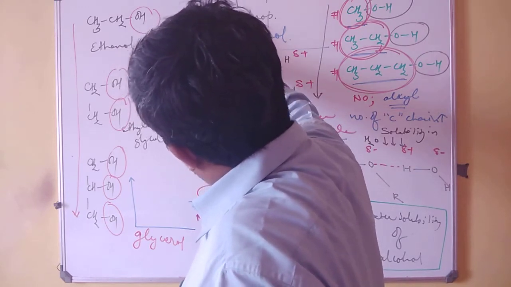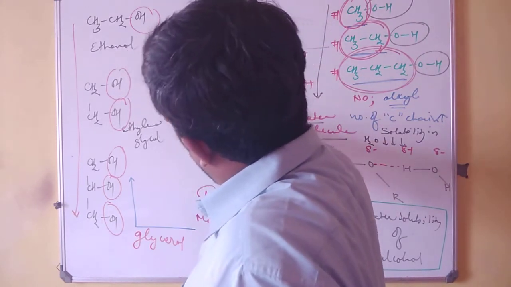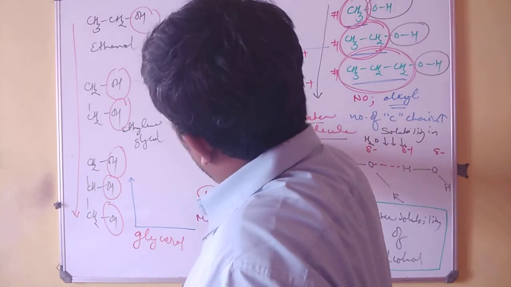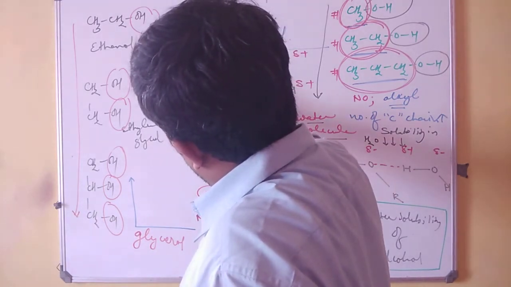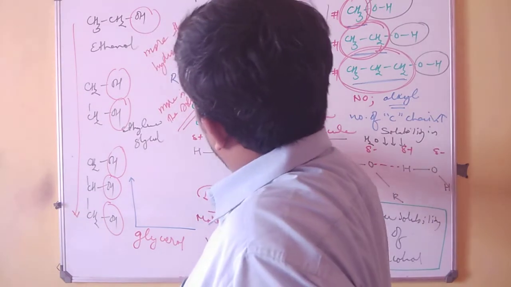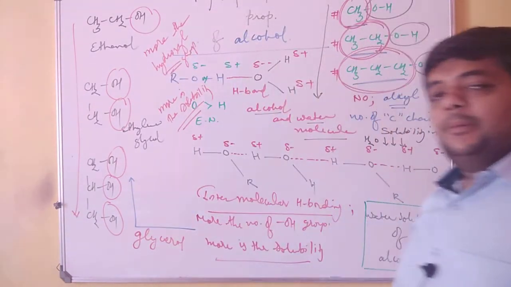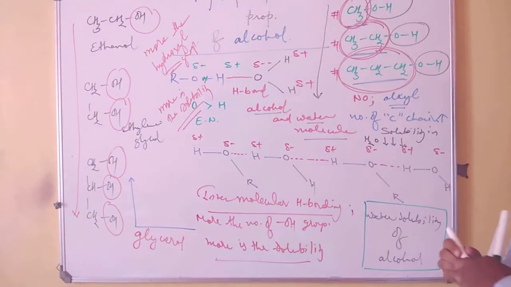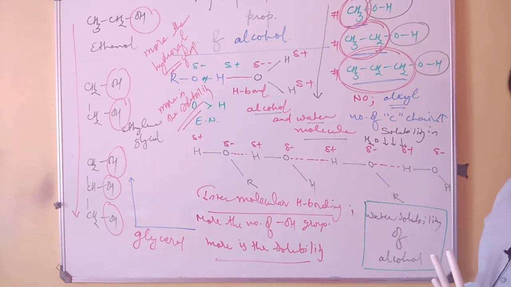The more the hydroxyl group, the more is the solubility. This is how we can justify the concept of solubility of alcohol.